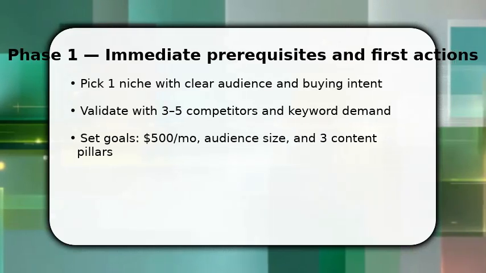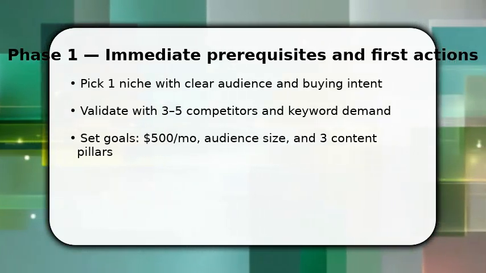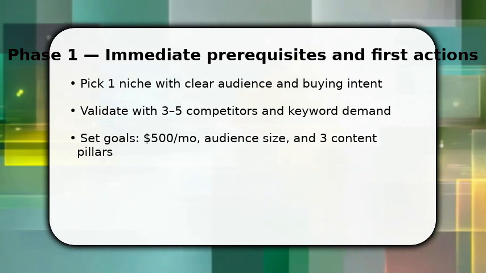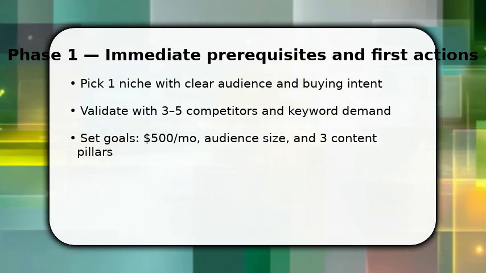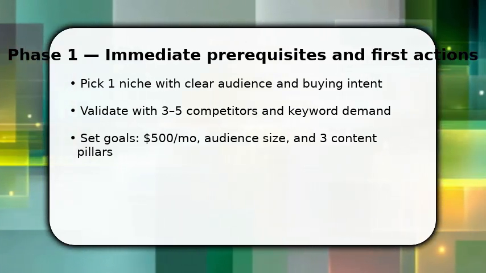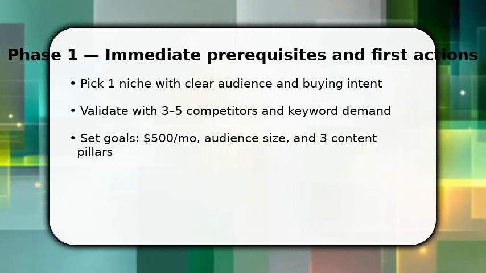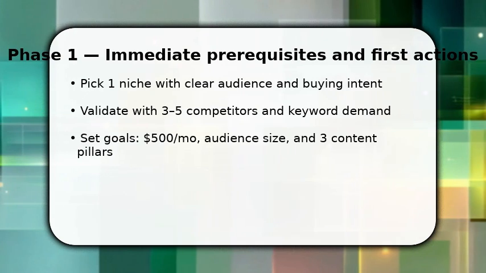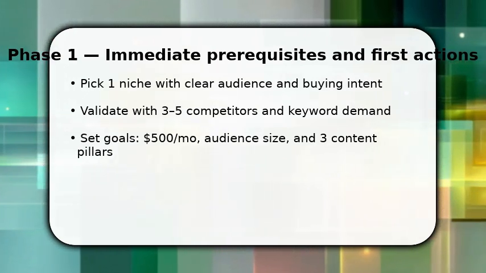You start by choosing one monetizable niche that fits your knowledge and audience demand. Once chosen, validate it. Check 3 to 5 competitors and search volume to ensure buyers exist. Make sure to define concrete goals, $500 per month, target audience size, and 3 content pillars so you can measure progress. Then, set up a simple, fast site and email capture.